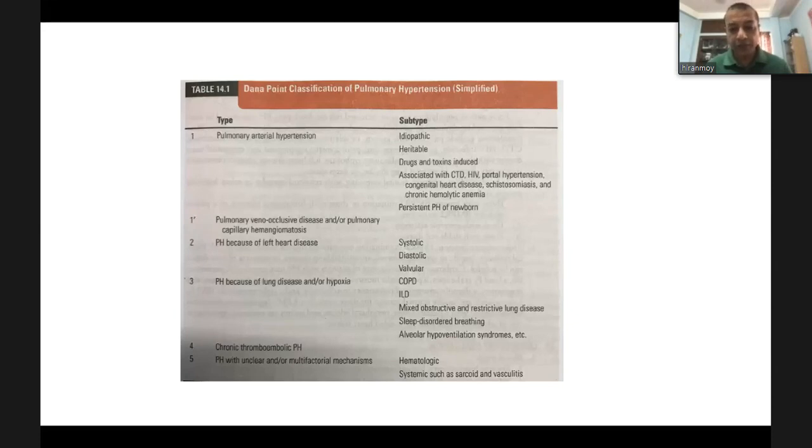It is caused by COPD, interstitial lung disease, mixed obstructive and restrictive lung disease, sleep-related disorder, alveolar hypoventilation syndrome. Group 4 is chronic thromboembolic pulmonary hypertension. Group 5 is pulmonary hypertension with unclear and or multifactorial mechanism.